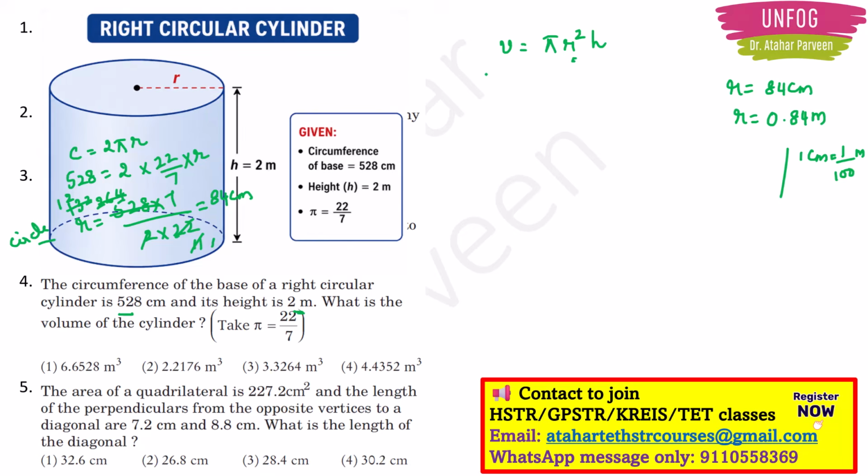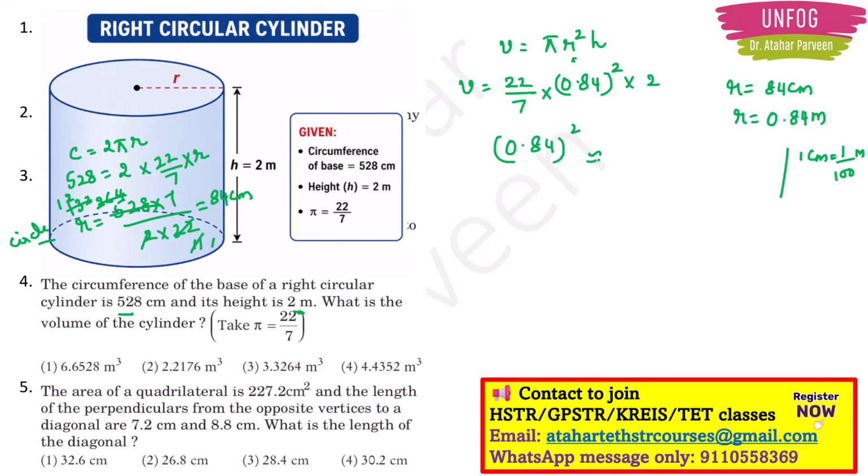So I got r now. So I can easily find out the volume of the cylinder. So volume of the cylinder is equal to 22 by 7 into, what is the radius I got? 0.84 meter, right? So this is whole square, height is 2 meter. Now this 0.84 whole square is there, no?